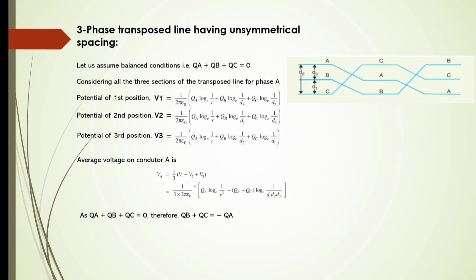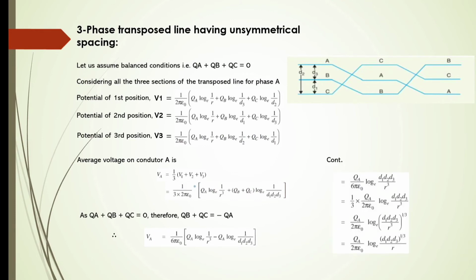Applying this in the average voltage equation, VA is equal to 1 by 6 pi epsilon naught times QA log e of 1 by R cube minus QA log e of 1 by D1 D2 D3. Simplifying further, we get QA divided by 6 pi epsilon log e of D1 D2 D3 divided by R cube.